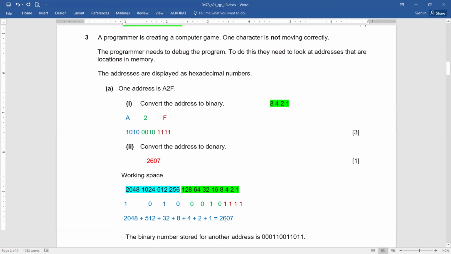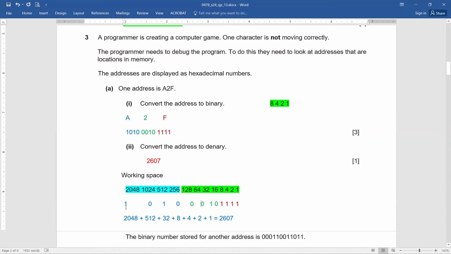And simply what we are doing here is adding all the values which have a 1. 1 plus 2 plus 4 plus 8, then 16 is off, and then 32 is on, and then 64 is off, and then 128 is also off. Then 256 is also off, 512 is on, 1024 is off, and 2048 is on.